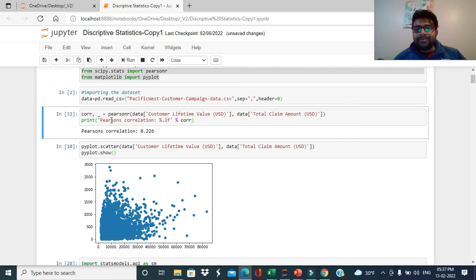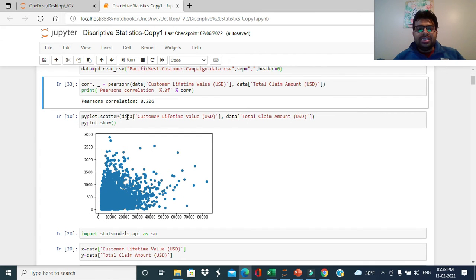And obviously right now I'm calculating Pearson correlation. However, there are certain other methods, for example Spearman correlation, also Kendall's tau correlation statistics. But here I'm just showing you the example of Pearson correlation. In future videos I'll also talk about what types of different correlation statistics we have.